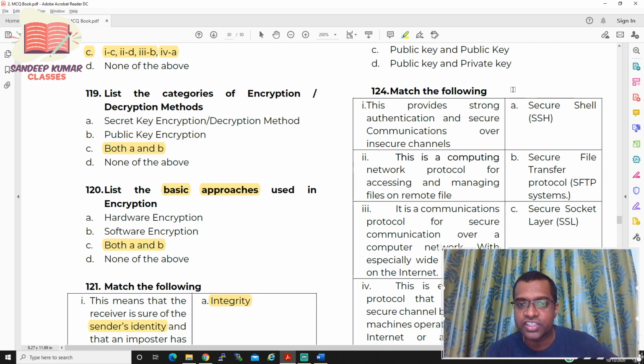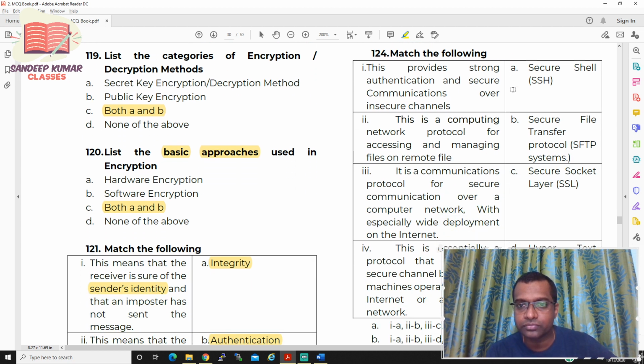Now let us move to question number 124. Match the following. I'll give you a moment. Try to identify.